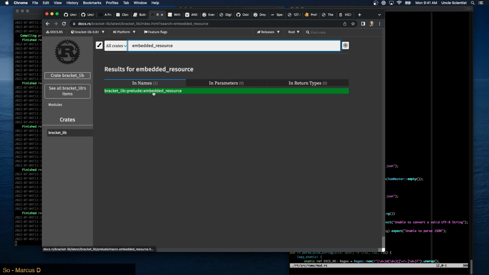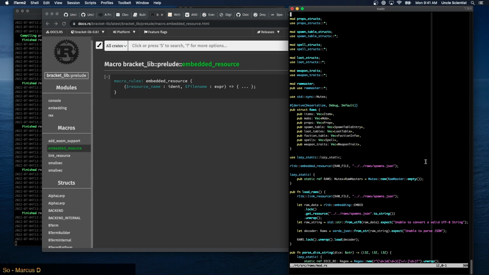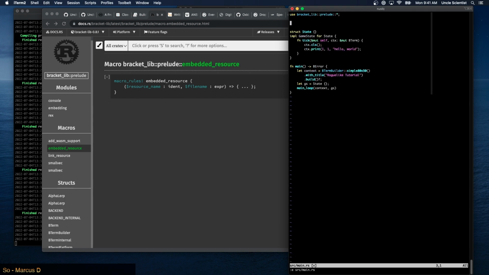Yeah, bracket lib prelude embedded resource. Okay, so maybe that's how we do it here then. Source main. We have to give it an identifier and then the file name. So we just say embedded resource bang.